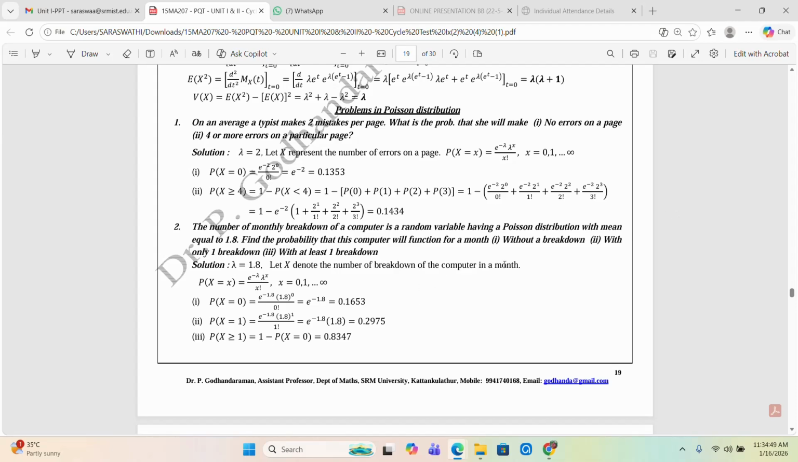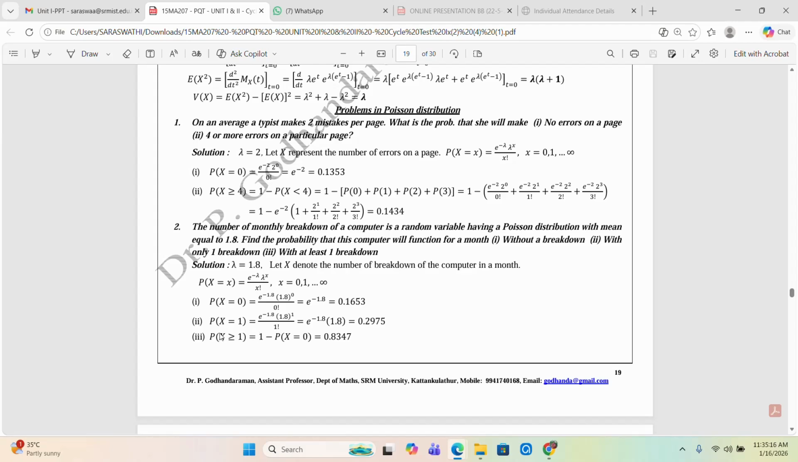Next is with only one breakdown, so here x is equal to 1. So for x is equal to 1, the formula and lambda is equal to 1.8. So e power minus 1.8 into 1.8 whole power 1 by 1 factorial. The calculation of this is 0.2975.